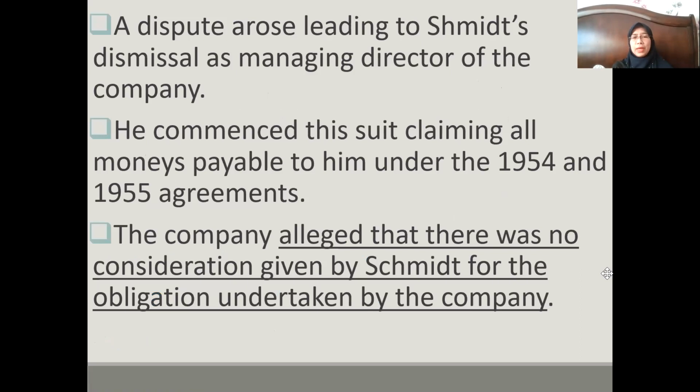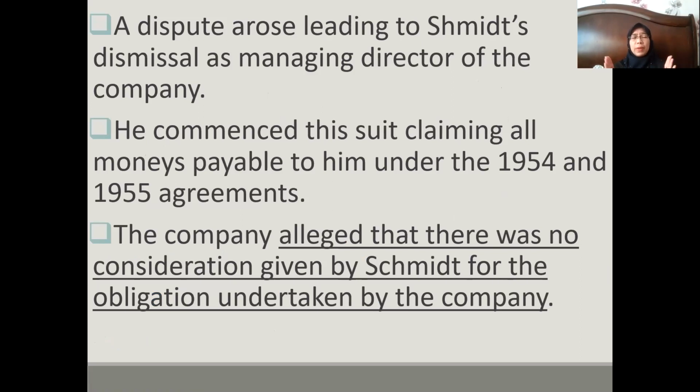And later they had a problem. They had a quarrel. A dispute arose, leading to Schmidt's dismissal. Schmidt was eventually dismissed as managing director. So now he followed suit, claiming all monies payable to him. And then he made reference to the 1954 as well as the 1955 agreement. They had signed a few agreements. And then the company said, no, we are not going to pay you.